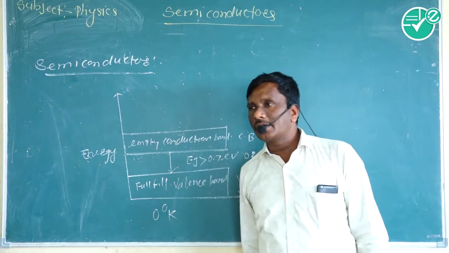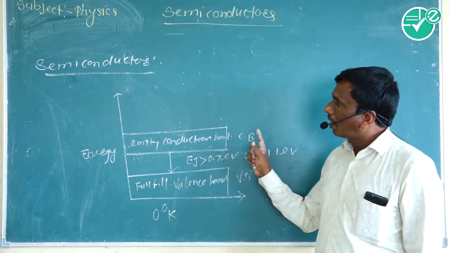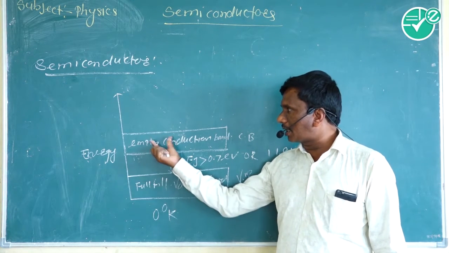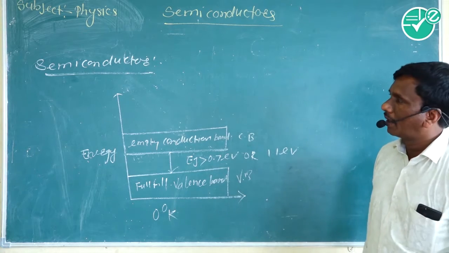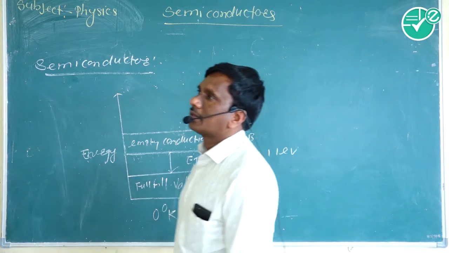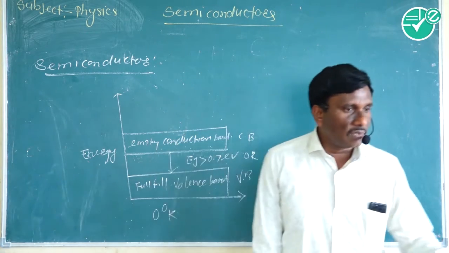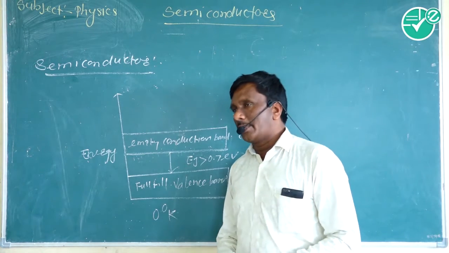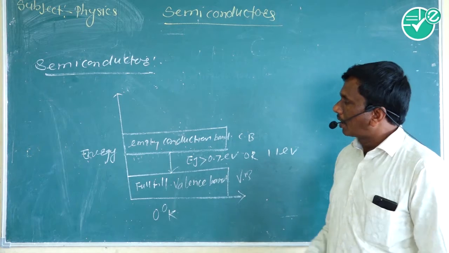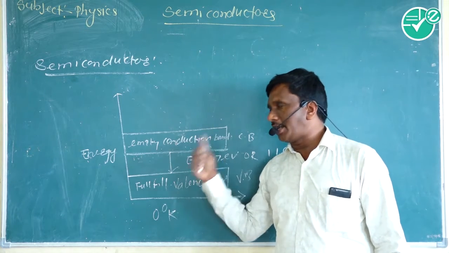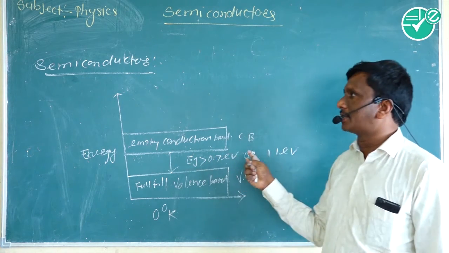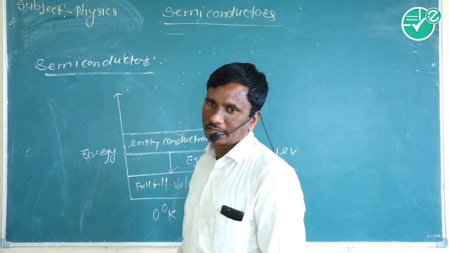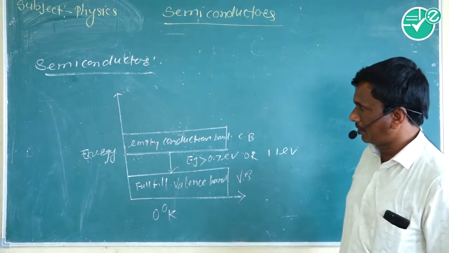In a semiconductor, the conductivity depends upon the temperature. As we increase the temperature, the conductivity of the semiconductor increases. But in a conductor, the conductivity decreases by increasing the temperature. That's why the resistance of a semiconductor material decreases as temperature increases, and in a conductor the resistance increases with temperature.